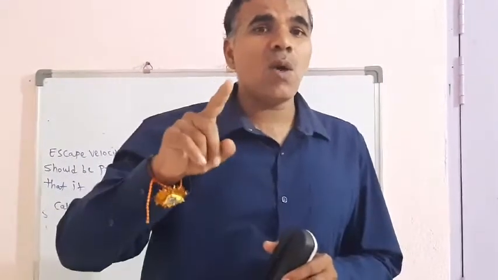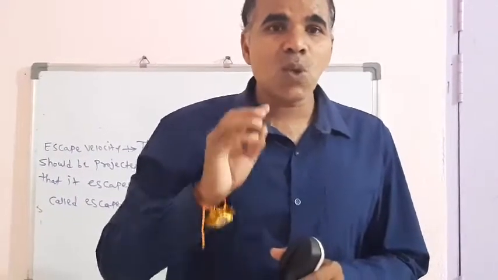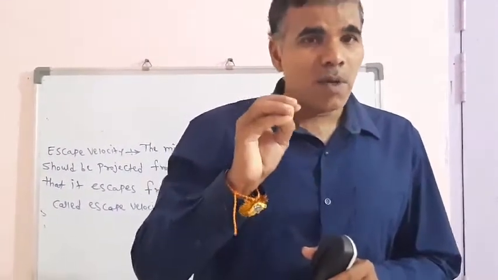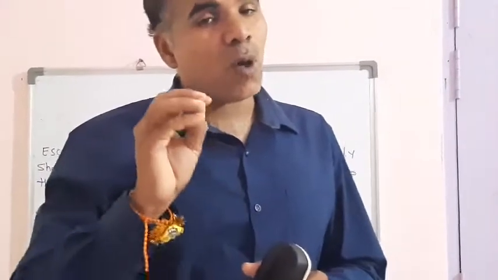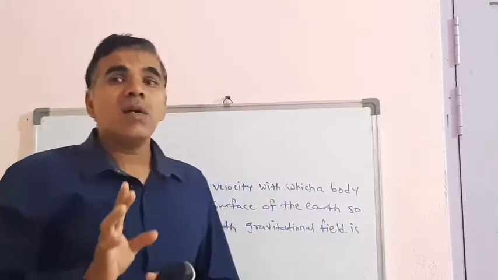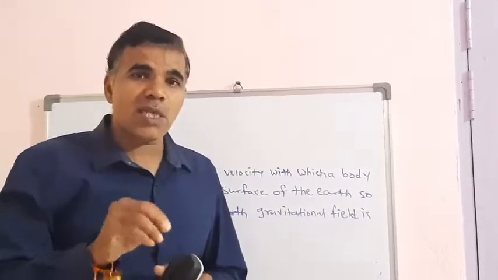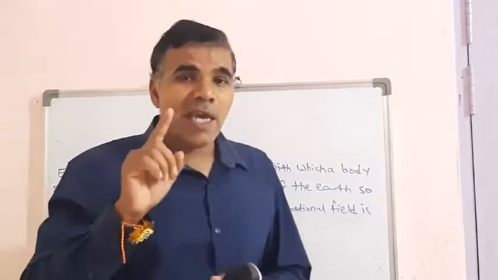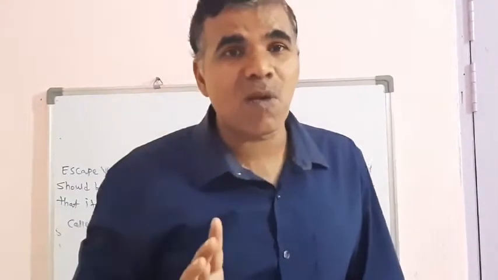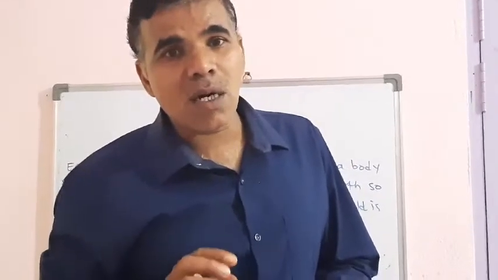This velocity is known as escape velocity. For finding the escape velocity, the initial velocity is always larger. If the initial velocity is large, then the object escapes from the earth's gravitational field. It does not attract toward the earth.